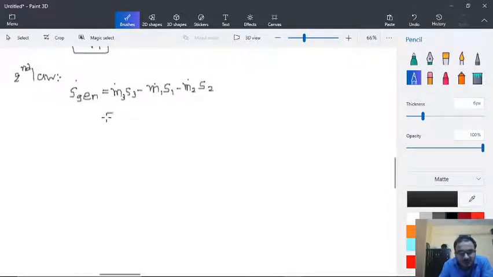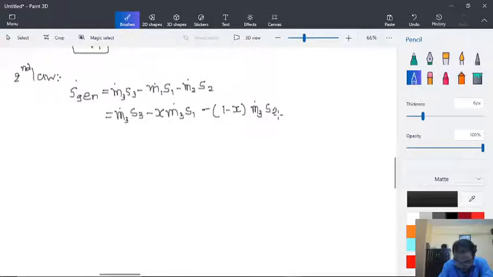So here we get M3 dot S3, minus x into M3 dot S1, minus 1 minus x into M3 dot S2. This is the value of S generation dot.